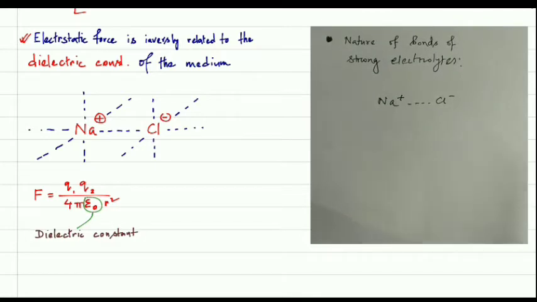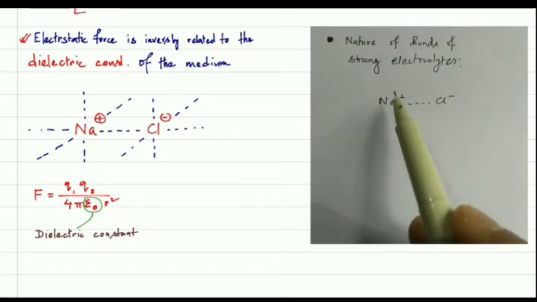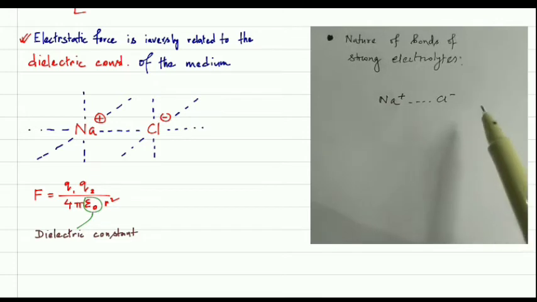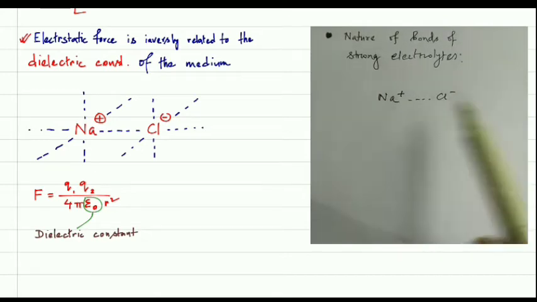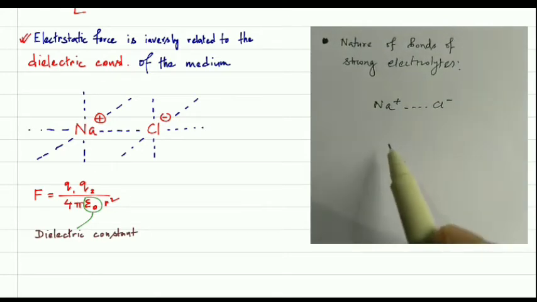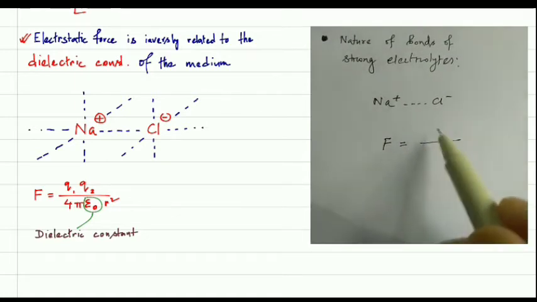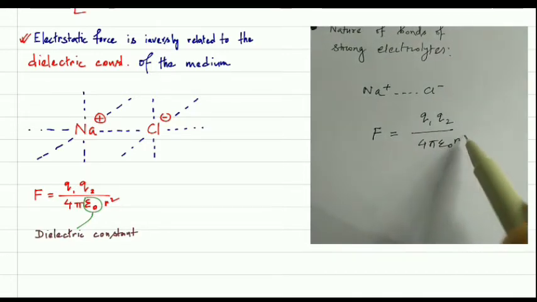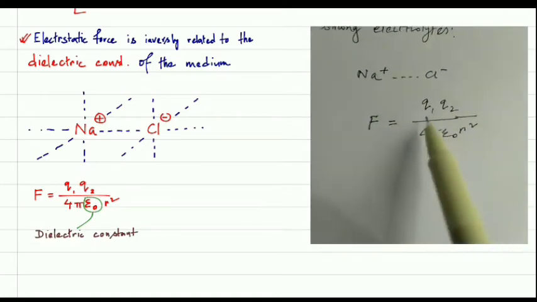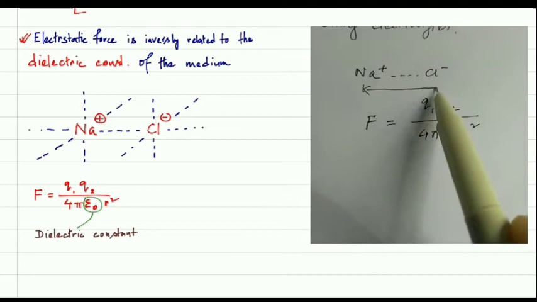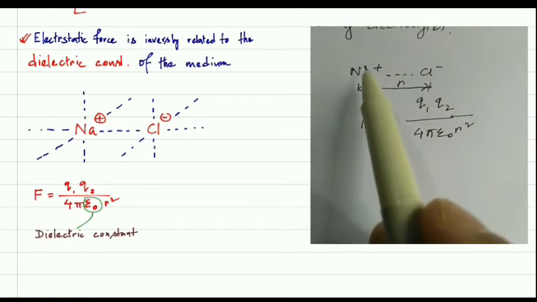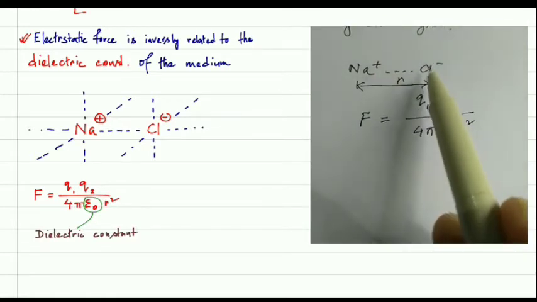We know from Coulomb's theory that if opposite charges are there, there will be attraction, and the magnitude of the force exerted between these two charges can be calculated using the relation F equals q1 q2 over 4 pi epsilon naught r squared. Here r is the distance between the two charges, q1 represents the charge of sodium positive, and q2 represents the opposite charge, chloride negative.